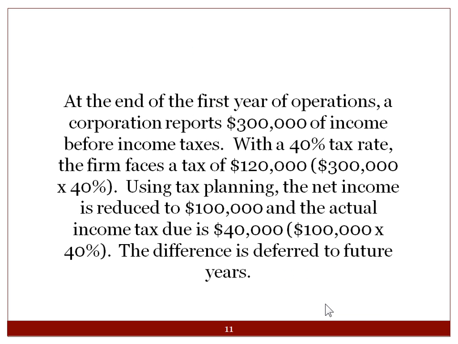At the end of the first year of operations, a corporation reports $300,000 of net income before taxes. With a 40% tax rate, the firm faces a tax of $120,000. So it's just $300,000 times 40%. That's a lot of money. Using tax planning, the net income is reduced by $100,000 and the actual income tax due is $40,000. Now, this isn't a tax class, so don't worry about where they got that $100,000. Just take it at face value.